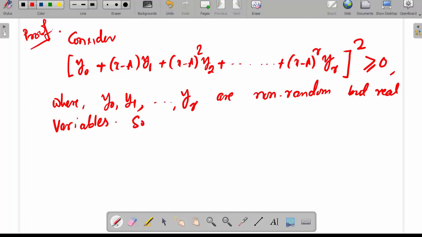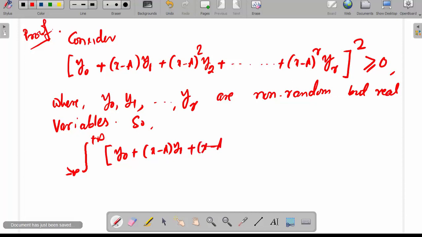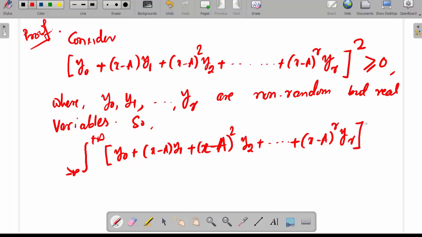So by taking the integration from minus infinity to plus infinity, of y0 plus x minus a, y1 plus x minus a whole square, y2 plus up to x minus a to the power r, yr, this whole square into fx dx, this is greater than or equal to 0, where fx is the density function of the random variable x.